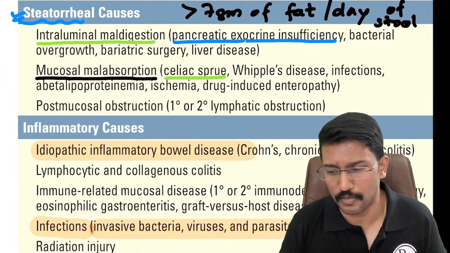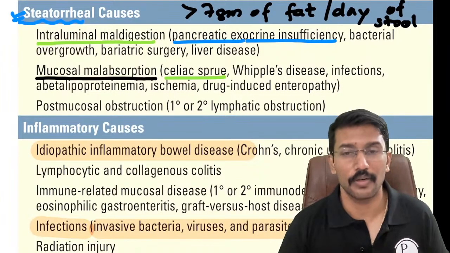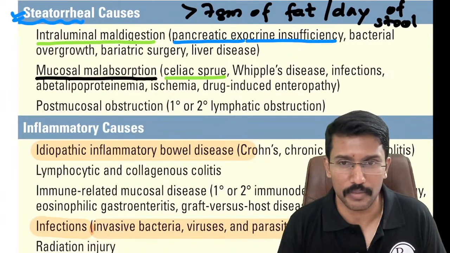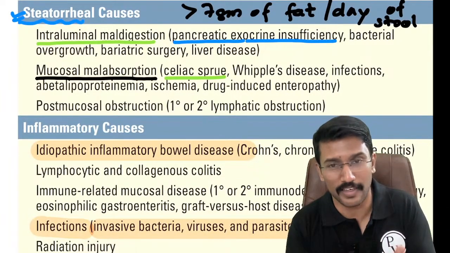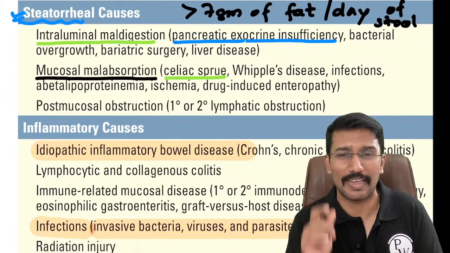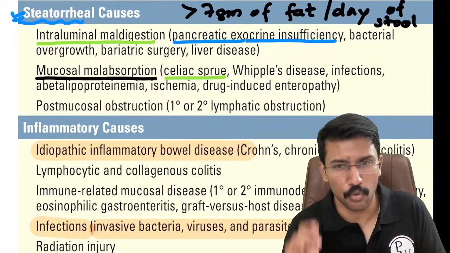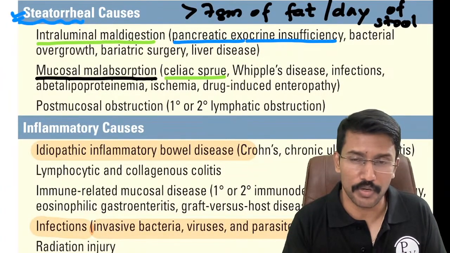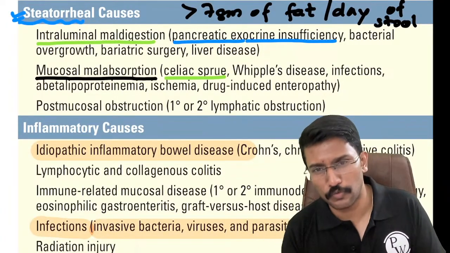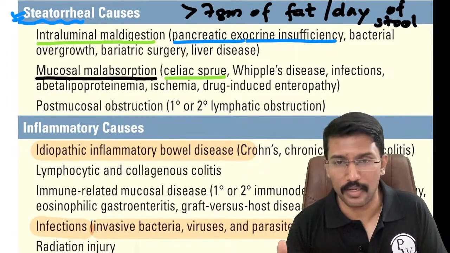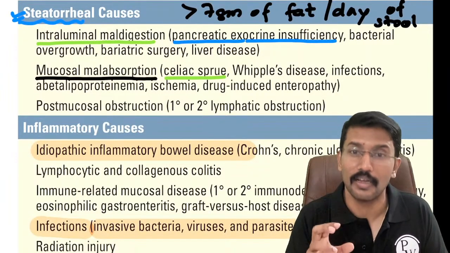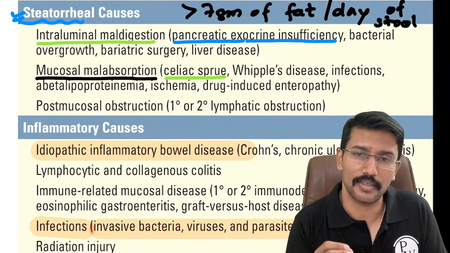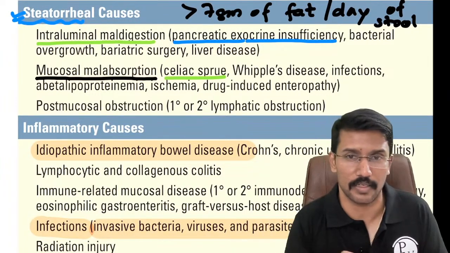And I think as most of you know, it is because of gluten sensitive enteropathy. Those patients who are gluten sensitive, on exposure to gluten, there will be inflammation of the duodenal mucosa. Slowly the duodenal mucosa will get atrophied and their ability to absorb nutrients will get affected. That includes fat, carbohydrates, proteins, as well as micronutrients like iron. And that is why many patients with celiac disease often present with iron deficiency anemia.